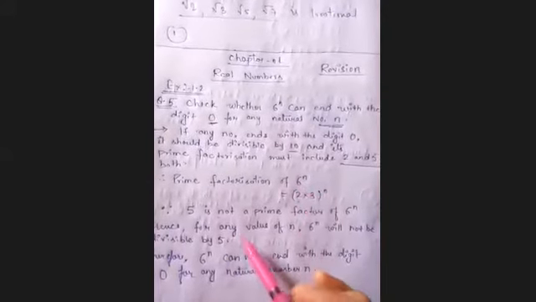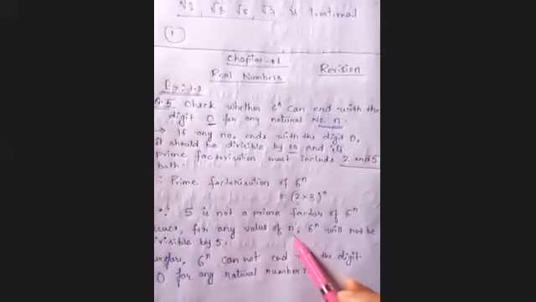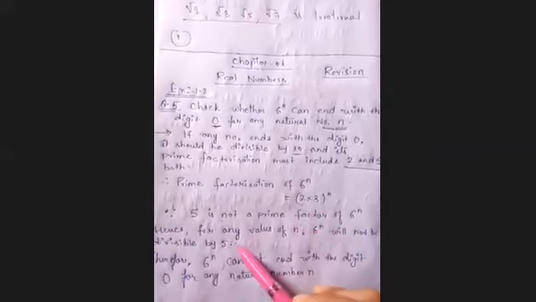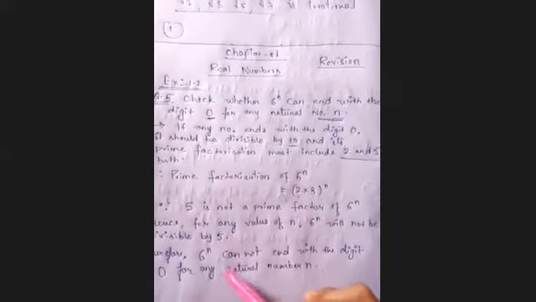It means for any value of n, if I am taking natural number for any value of this n, 6 power n will not be divisible by 5, right? So 6 power n कभी भी वो 5 से divisible नहीं होंगे. It means 6 power n cannot end with the digit 0.